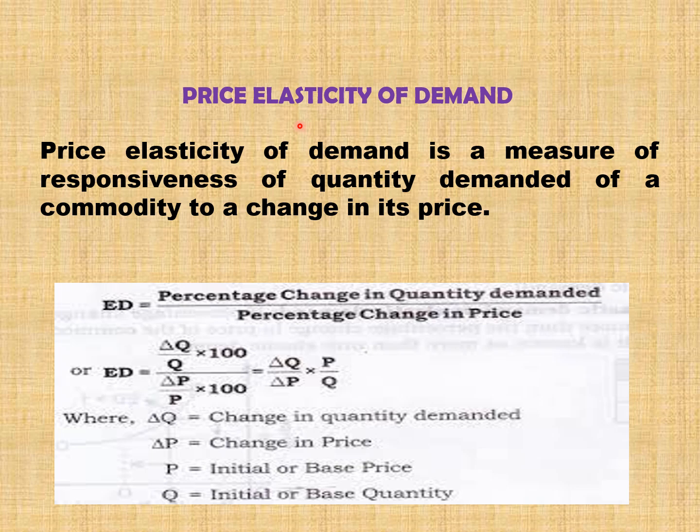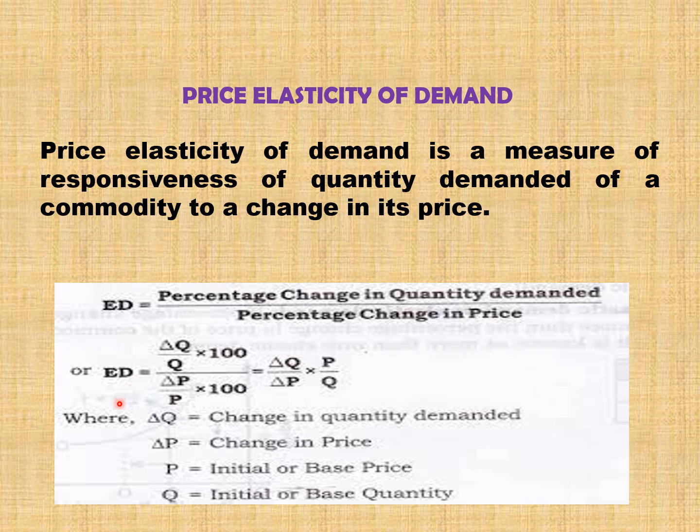But elasticity of demand explains how much change in price of the commodity leads to how much change in quantity demanded. How much means what percentage? What percentage change in price leads to what percentage change in quantity demanded?